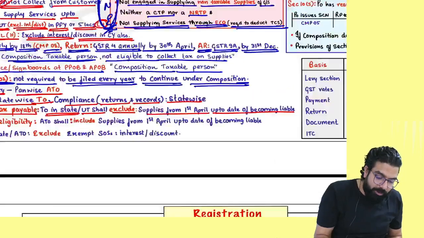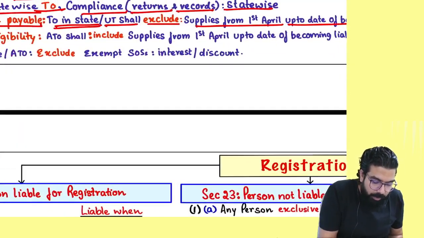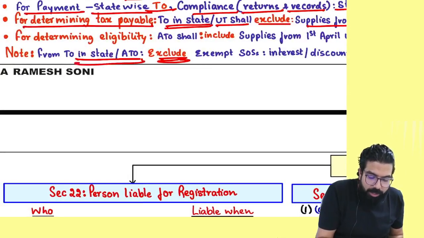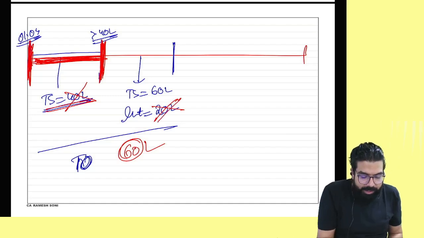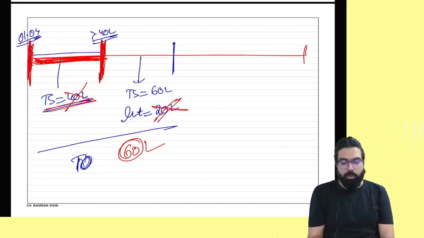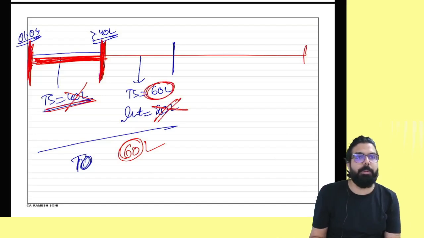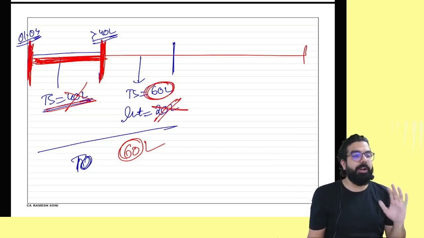And also what you should exclude is interest and discount from your turnover, and hence I have excluded interest or discount. Can you tell me on what turnover will I have to make the payment? 60 lakh rupees. Is my point clear to all?